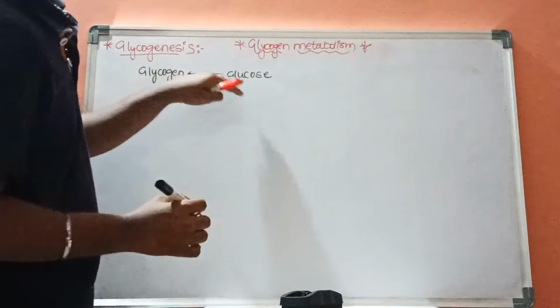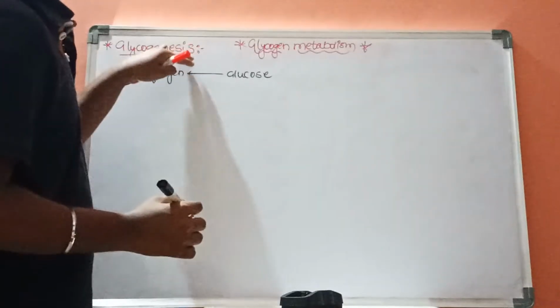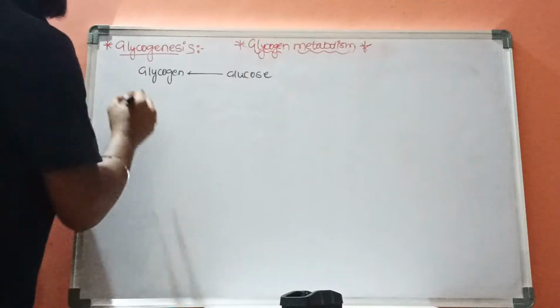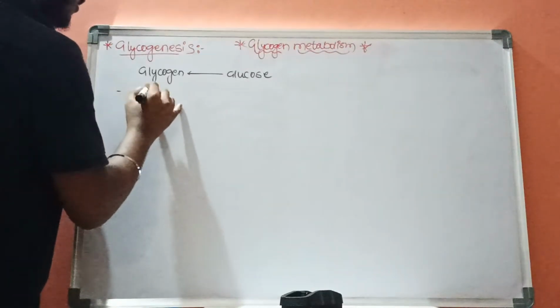Synthesis of glycogen from glucose is called glycogenesis, and the site is cytosol.